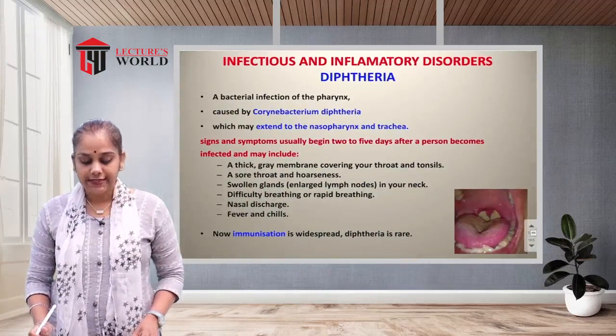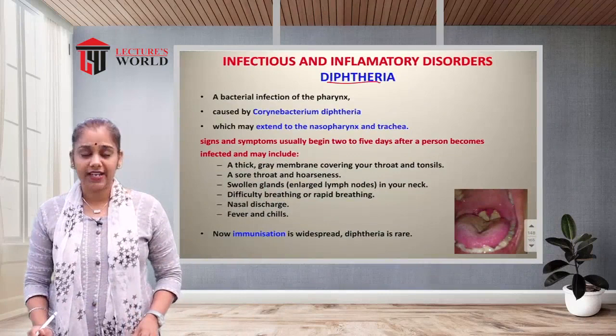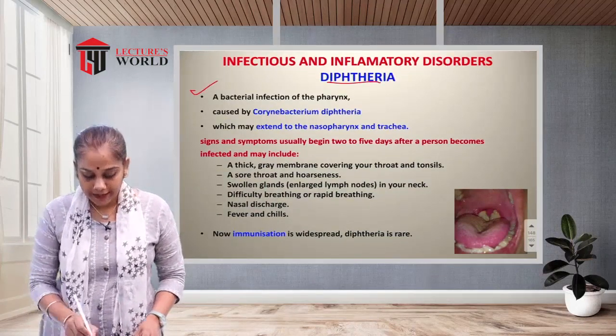Now in infectious and inflammatory disorders, this condition is known as diphtheria. What is diphtheria? It is a bacterial infection of the pharynx.